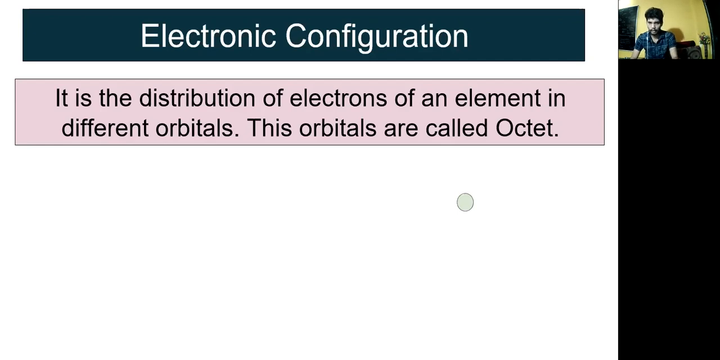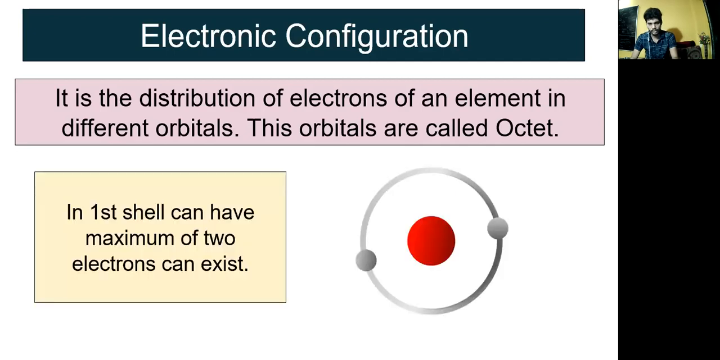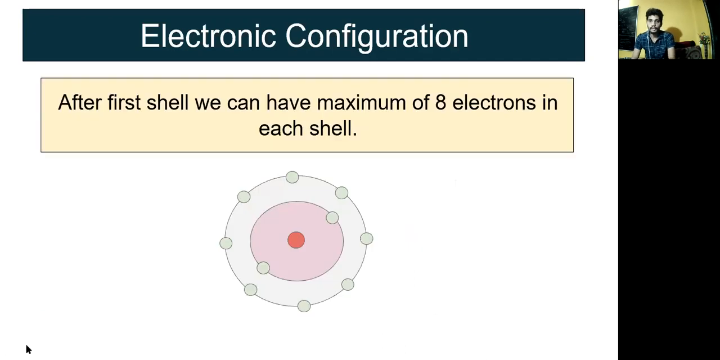So let's talk about this. The first shell can have a maximum of 2 electrons. So what is the accommodation capacity of the first shell? 2 electrons can be accommodated in the first shell, or first orbit. After the first shell, we can have a maximum of 8 electrons in each shell. So in the first shell there are 2 electrons, and after that there are a maximum of 8 electrons in each shell.